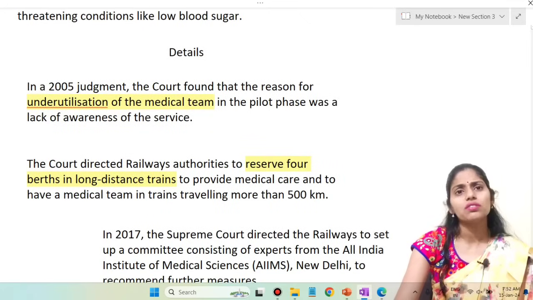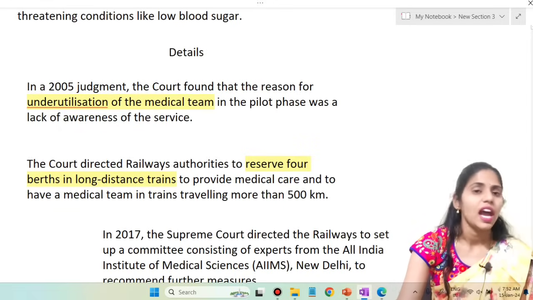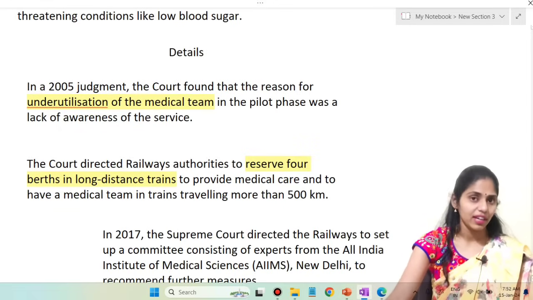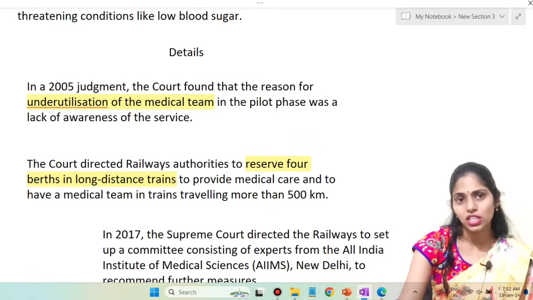So in a 2005 judgment, the Supreme Court found that the reasons for underutilization of this medical team were the pilot phase, and that people did not have any awareness regarding the availability of this medical team.